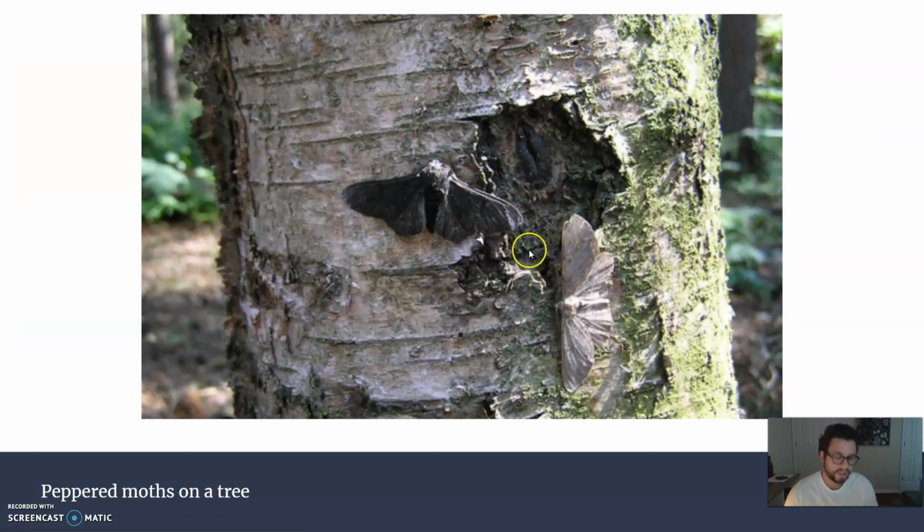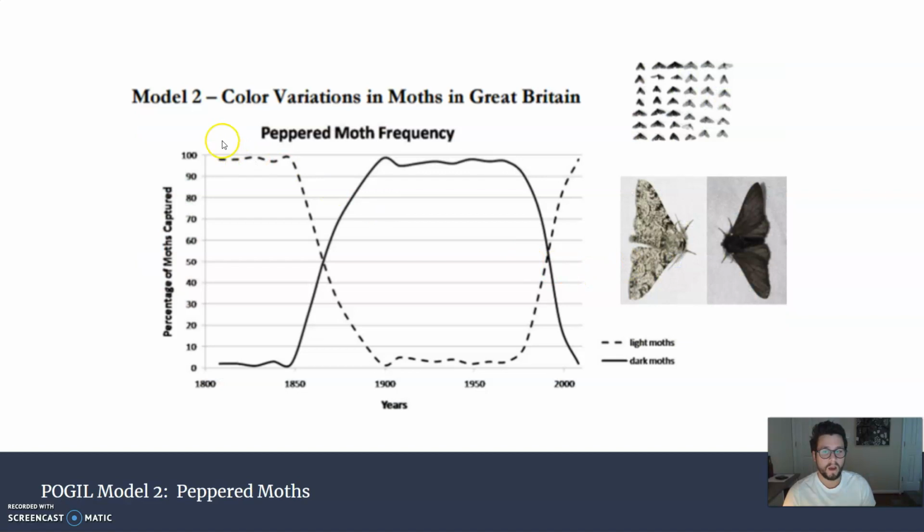A more realistic situation that we have data for, we've got peppered moths. So you can definitely see the darker moth here. This is the lighter moth. It's the same species, but there's variation between the two. By measuring the populations over time, we can see that there were a lot more light moths in the early 1800s, and then during the late 1800s and through the 1900s, there were a lot less of them. So why would that be?